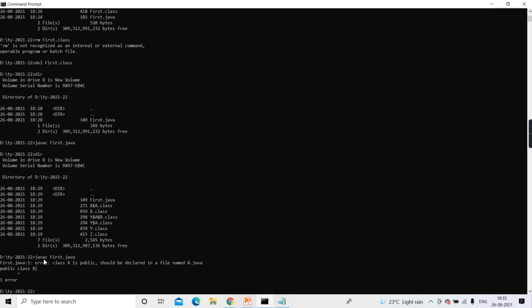Like, see here, javac first.java, it complains: class X is public, should be declared in a file named X.java. So from this, we should make it clear that whenever the class is public, the file name and the class name have to be the same. Agreed?